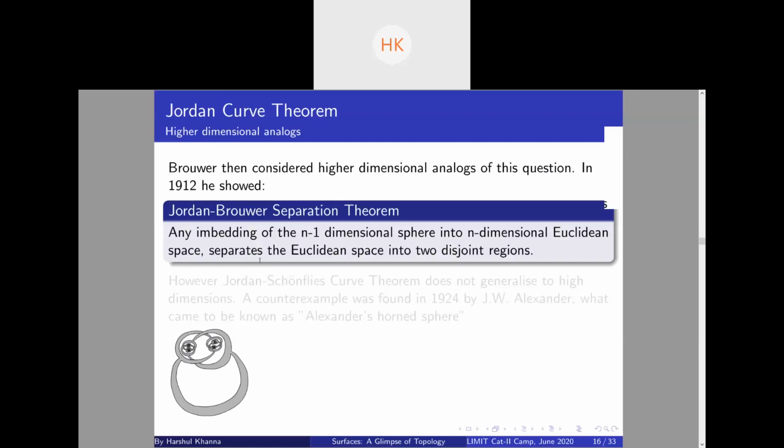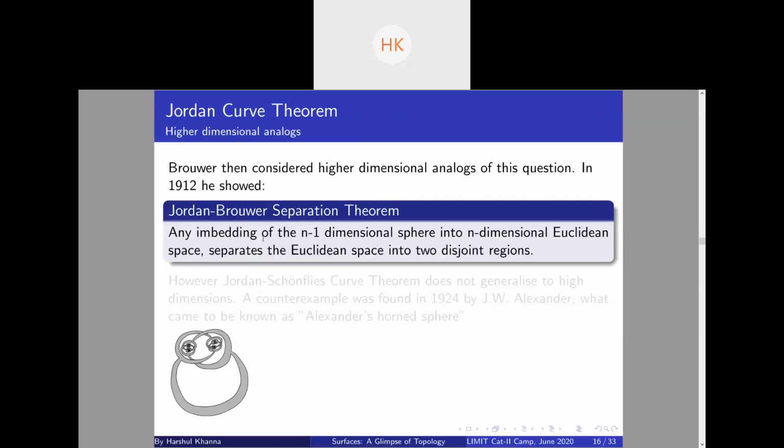So now, can we generalize this to higher dimensions? That is a very natural question. The Jordan curve theorem generalizes very nicely to higher dimensions. That is, suppose you have an n minus one dimensional sphere, or n minus one dimensional space, that is simple, that does not intersect itself and has no ends, sitting inside n dimensional Euclidean space.